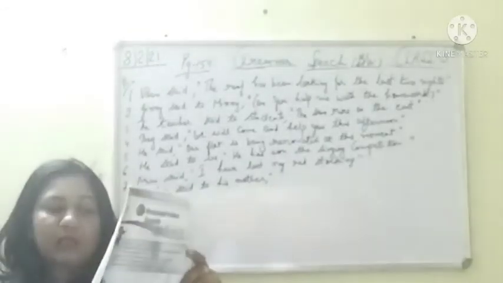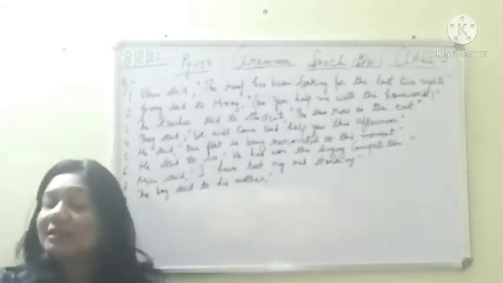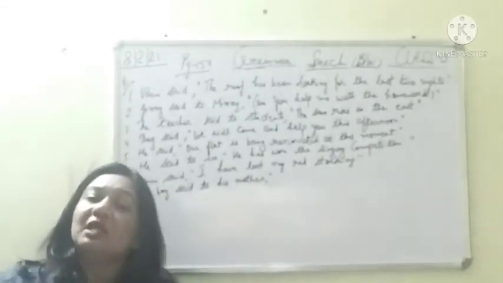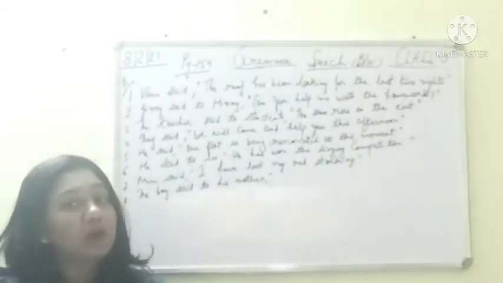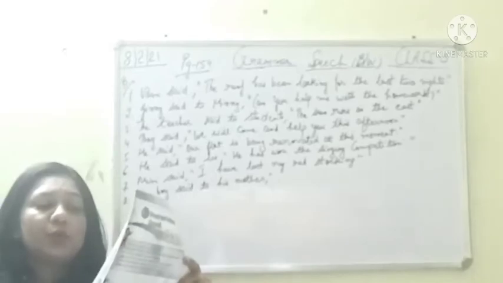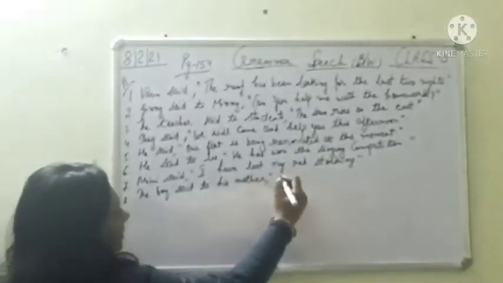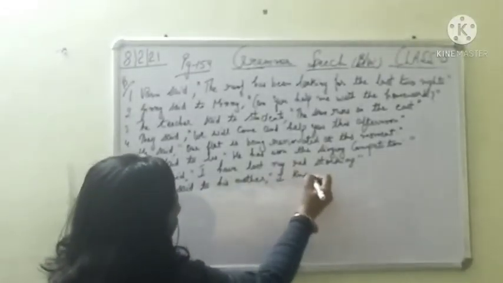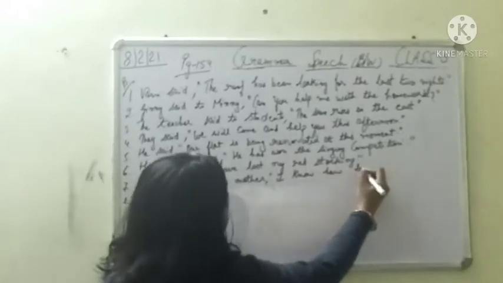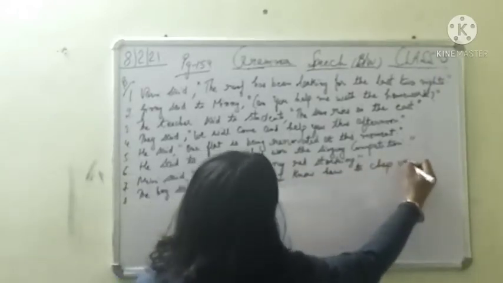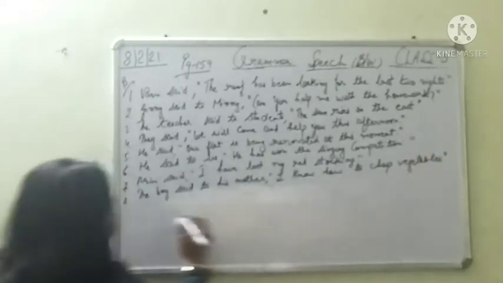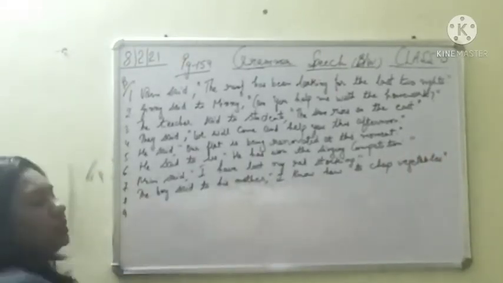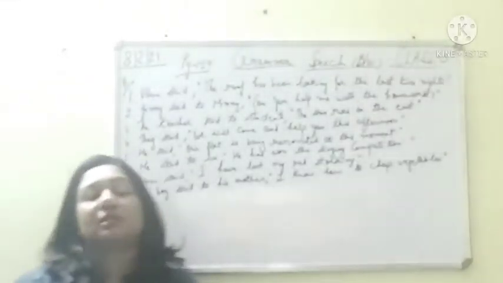So, I knew. Now, past tense is used here in indirect. So, this means in direct it should be simple present. So, उसका first form क्या होगा? No. I know how to chop vegetables. I hope it is clear whatever we are doing. Keep revising the rules, keep watching the video and keep trying the exercise.